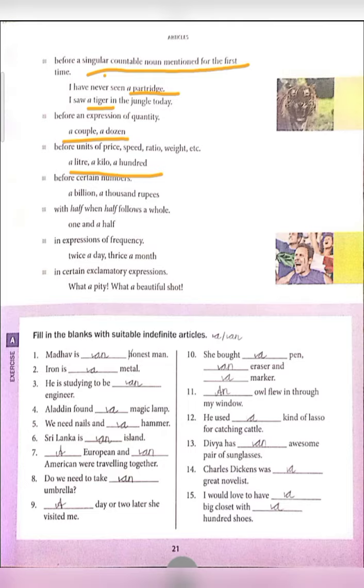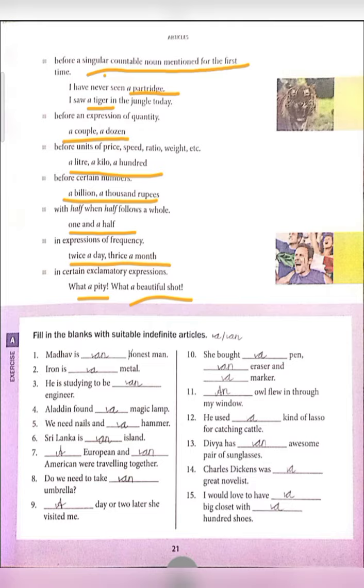Now see the second one. Before certain numbers: a billion, a thousand rupees. With half, when half follows a whole, for example, one and a half. If you are telling the time to your friend: I will meet you in one and a half hours. In expressions of frequency, twice a day, thrice a month, like this we use "a". In certain exclamatory expressions also, "What a pity", we have used "a" here. Whenever you are going to express any exclamation, we have to use "a": what a beautiful shot, that shot was beautiful, like that.